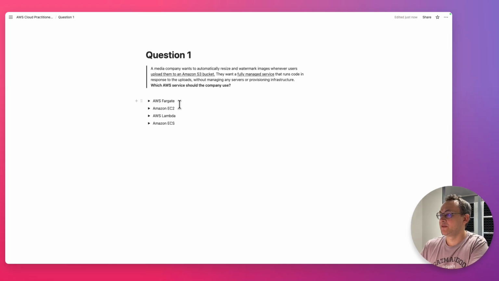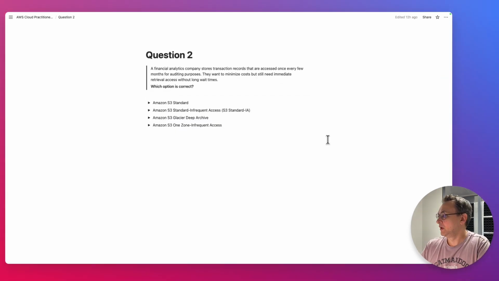And we have options AWS Fargate, EC2, Lambda, and ECS. Fargate is a container service that is the same as ECS, but without managing underlying EC2 instances. This answer is not correct because the things that Amazon S3 can send events to when an object is uploaded or deleted or other operations in the bucket are made, those options are AWS Lambda, SNS, and SQS. Amazon EC2 is incorrect because the question is about a fully managed service and EC2 is about managing the EC2 instances. AWS Lambda is the only correct option here.